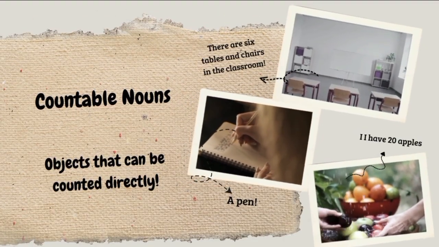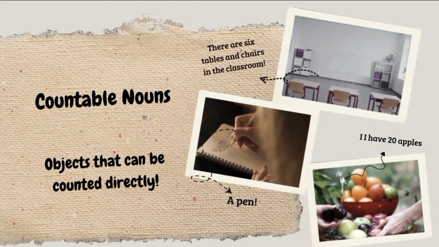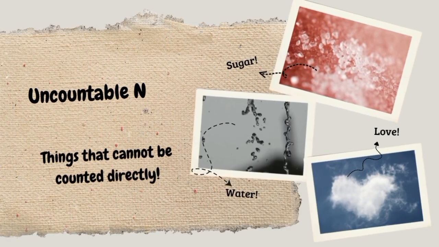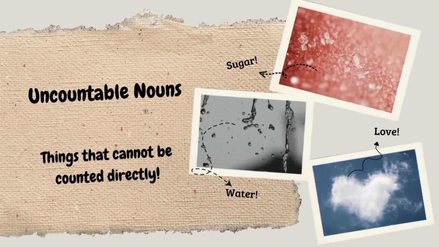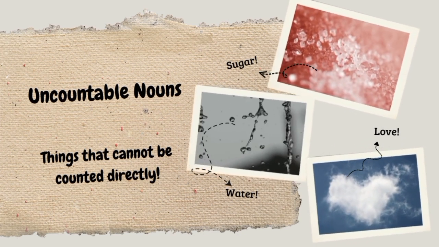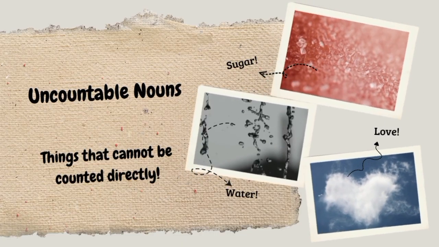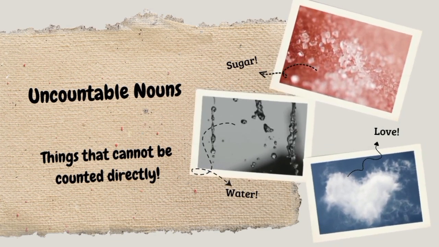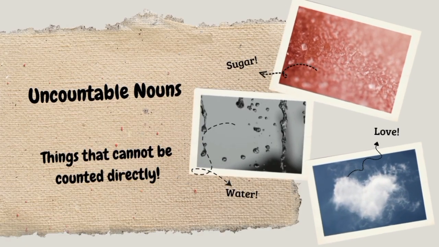Usually, countable nouns are identical to things or objects that can be seen, touched, or felt, but are not limited to things related to physical things. Uncountable nouns are nouns that cannot be counted directly or expressed in numerical form. Generally, uncountable nouns refer to substances, abstract concepts, or objects that are too small and too numerous to count one by one. Important: uncountable nouns will always be accompanied by a singular verb, and these nouns do not have a plural form.